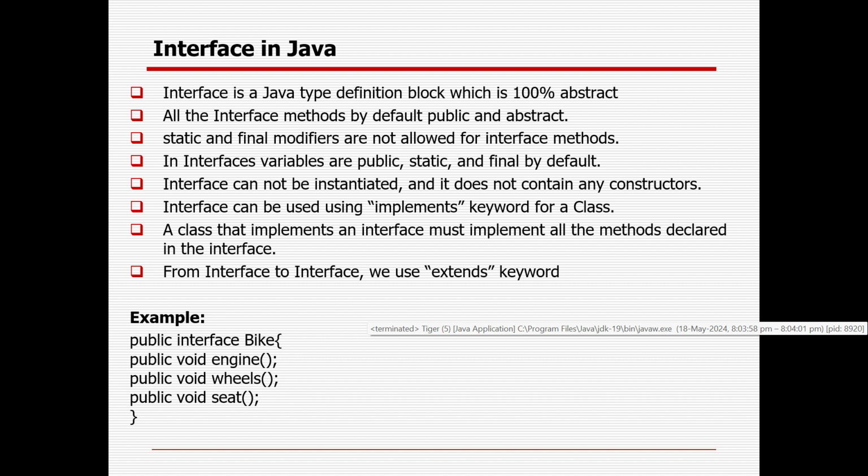Okay, so there are two things here: one is class, one is interface. Class to class, it can be inherited using the extends keyword. Similarly, interface to interface also, using the extends keyword. But class to interface, you need to use the implements keyword. That is the thing an interviewer might ask. How can we establish the inheritance properties? Class to class, it will be the extends keyword. Interface to interface, it will be the extends keyword. Class to interface, it will be the implements keyword.